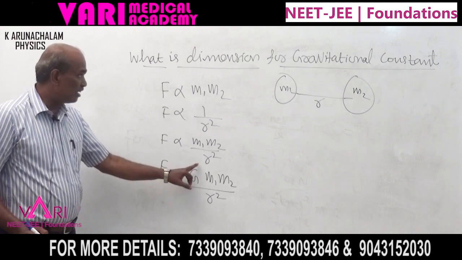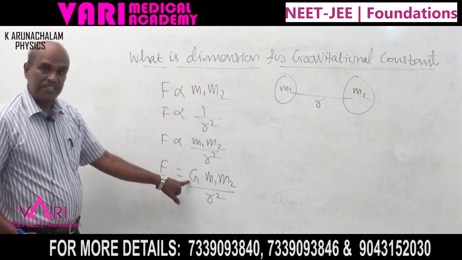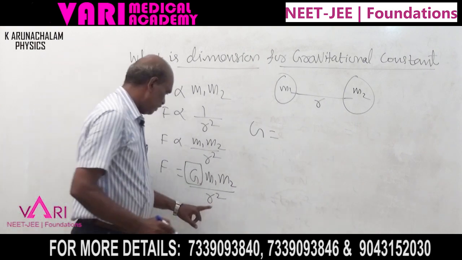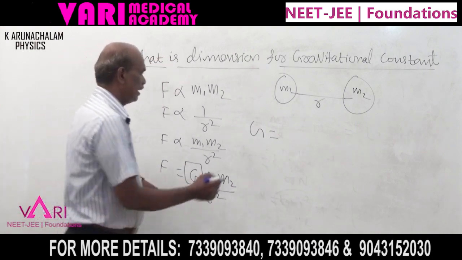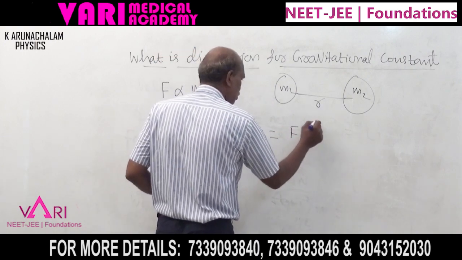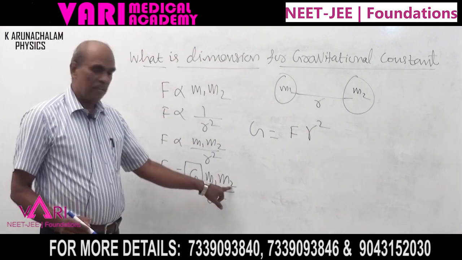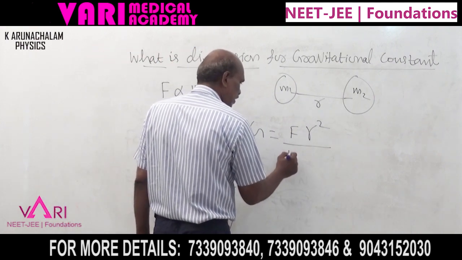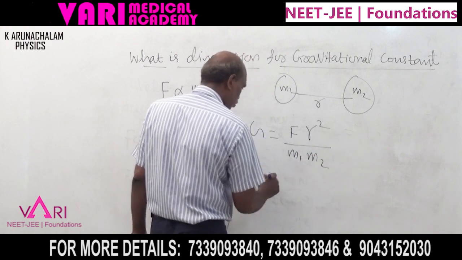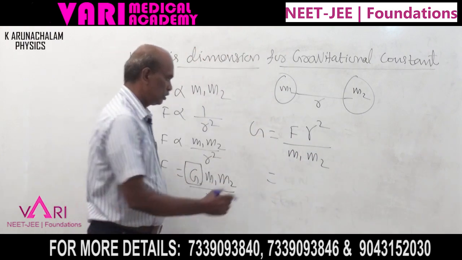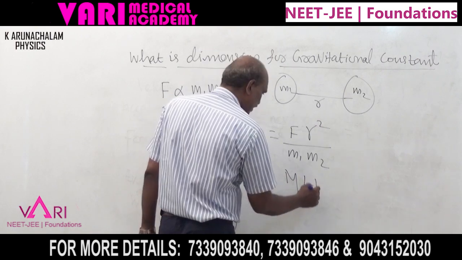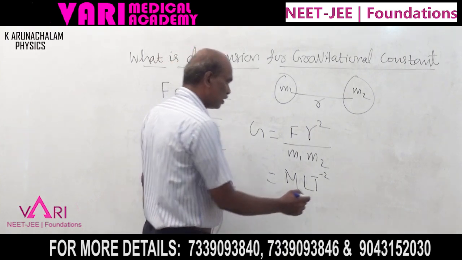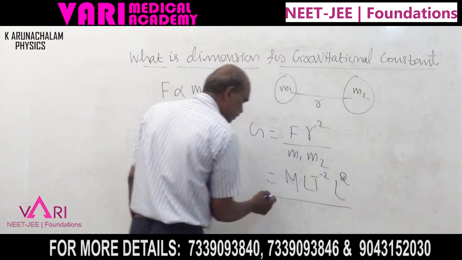We need the dimension for the gravitational constant. Keep G on the left side; then the denominator r square moves to the numerator, so G equals F r square divided by m1 m2. Now, the dimension for force is MLT power minus 2. The dimension for r square is L square.